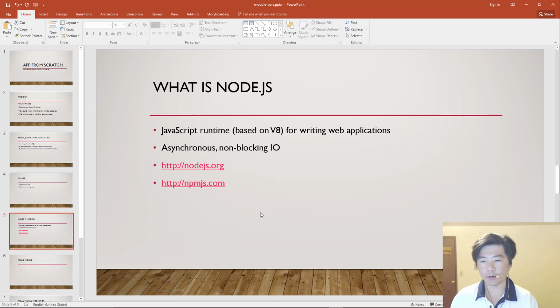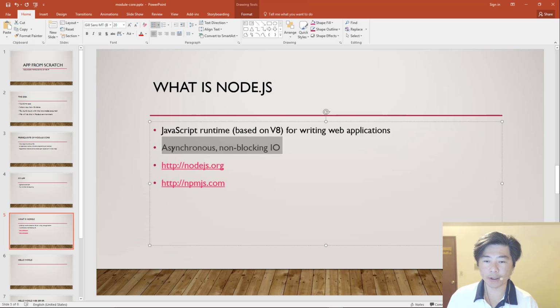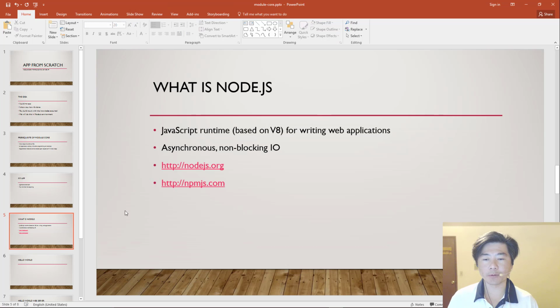So, that's definitely one of the reasons why Node.js is successful. Another reason is that it focuses on asynchronous non-blocking I/O, which basically allows the server to handle many more requests than it would otherwise if the I/Os are blocking. Non-blocking I/O comes with its own challenges, so part of what we need to do is learn how to write code in the non-blocking I/O method.